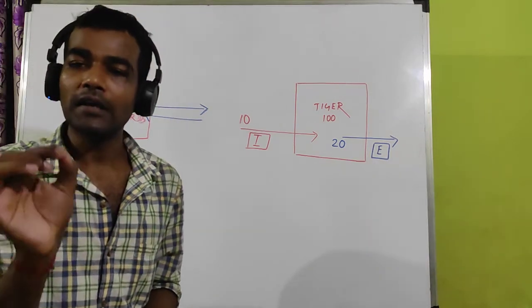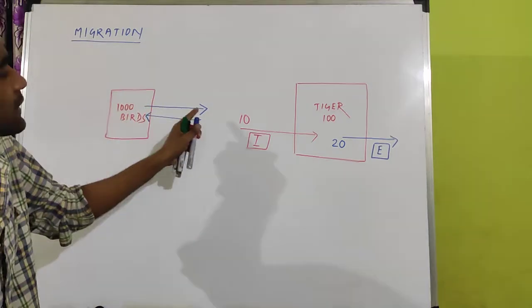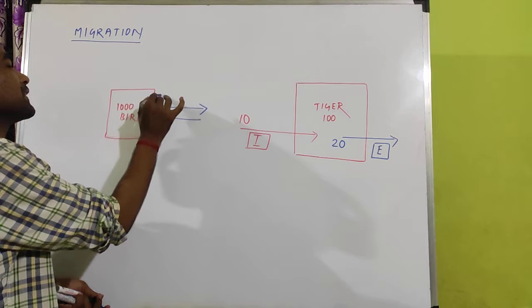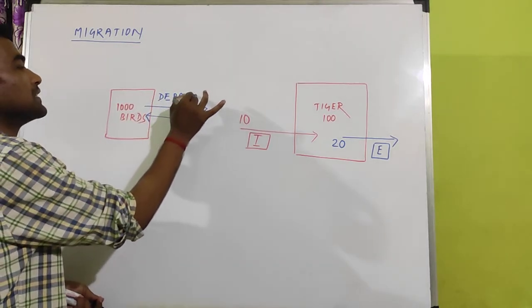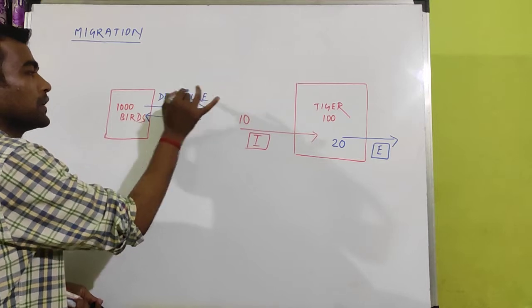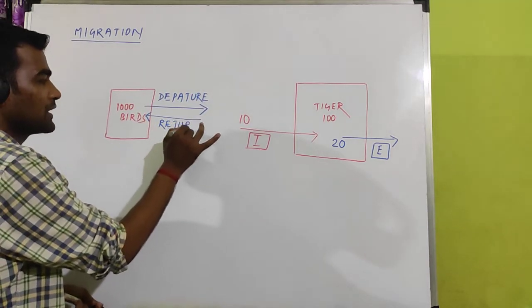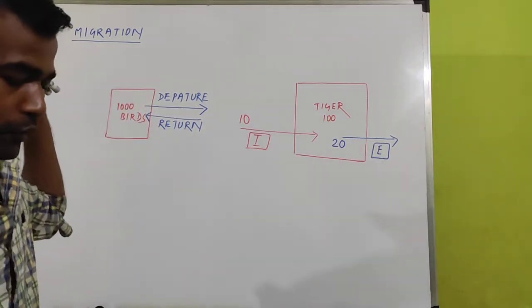After a particular time, they have to return to the same area from where they had gone. So this is periodic departure. Listen to these two terms: periodic departure and return to the same population.